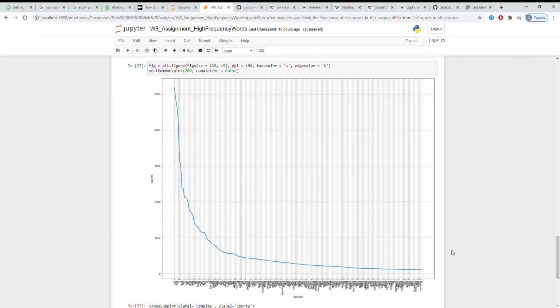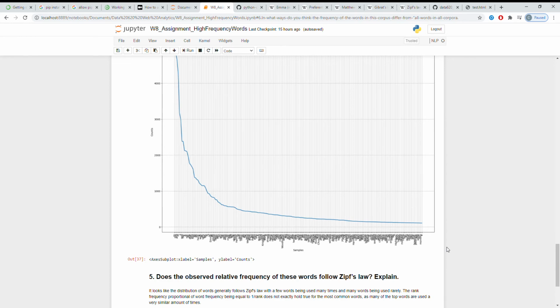This follows something that's known as Zipf's law. A distribution that is the frequency of the word is thought to be 1 over its rank, meaning the second word will have half as many usages as the first most used word. The 10th most used word will have 1/10 of the usage as the highest usage word, and then just kind of continues on from there.